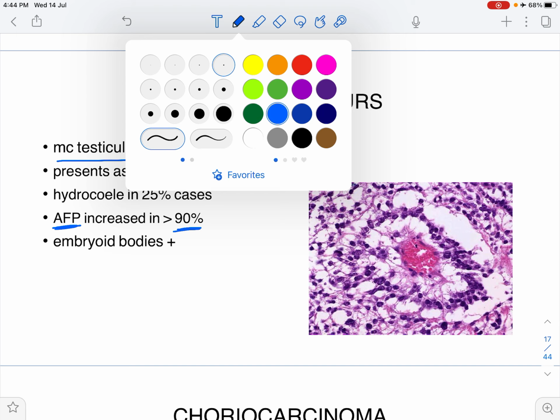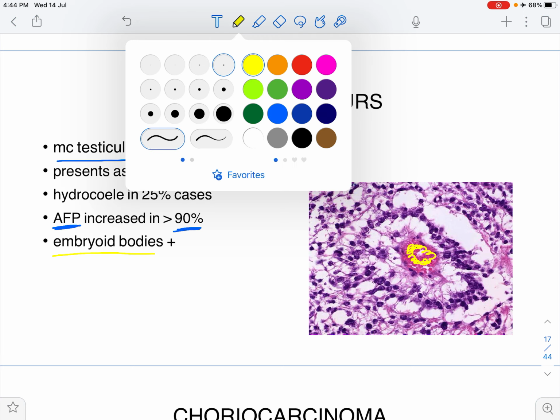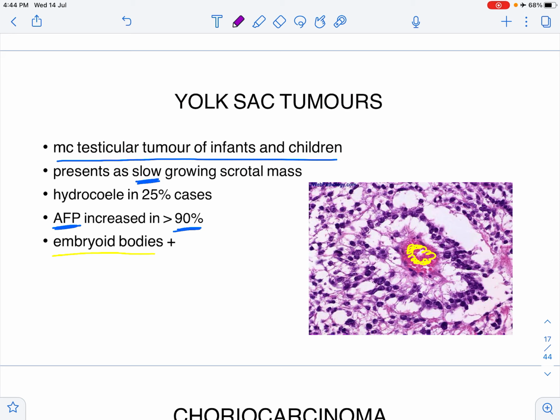Now, an interesting thing which is seen on histopath is embryoid bodies. So, when you look at this pink structure over here, this is the embryoid body, and this is also called Schiller-Duval bodies.